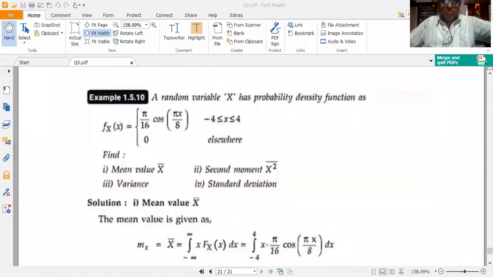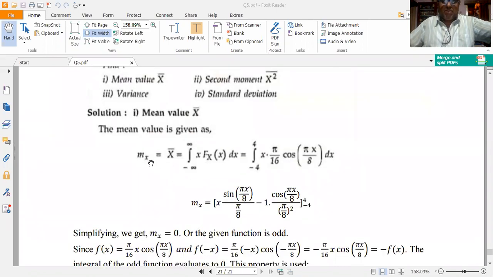Hi guys, now coming to the last problem of this mathematical expectation. We shall solve a problem like this. A random variable x has a PDF f_X(x) = (pi/16) cos(pi x/8) for -4 ≤ x ≤ 4 and 0 otherwise. I have to find the mean, E[X^2], that is the second moment, and the variance and the standard deviation.